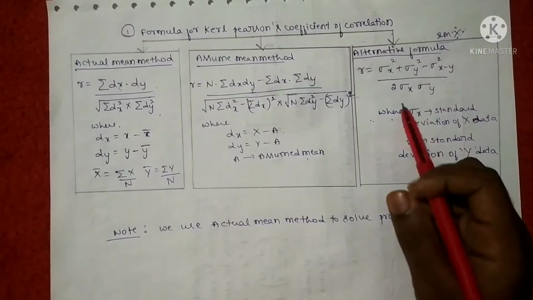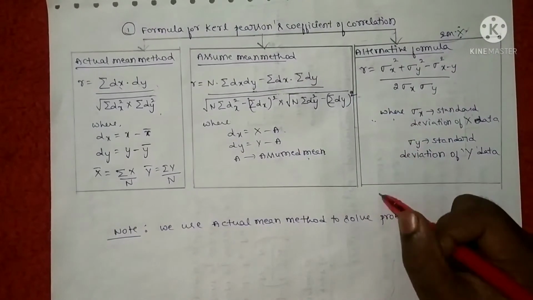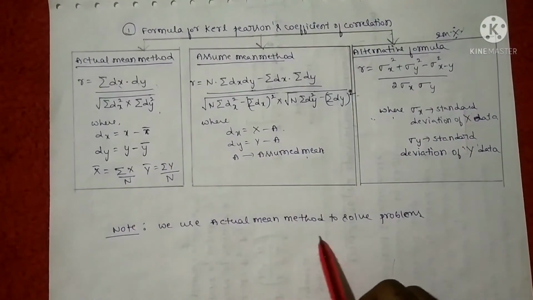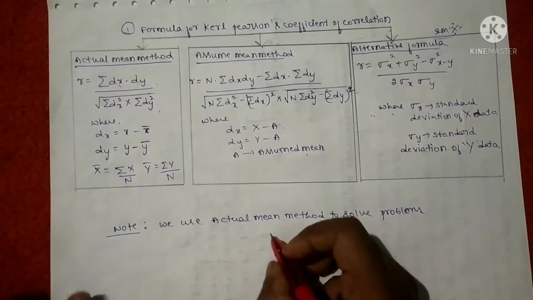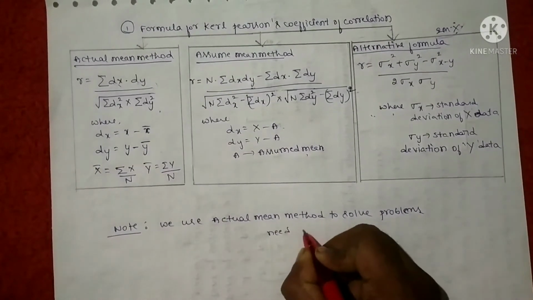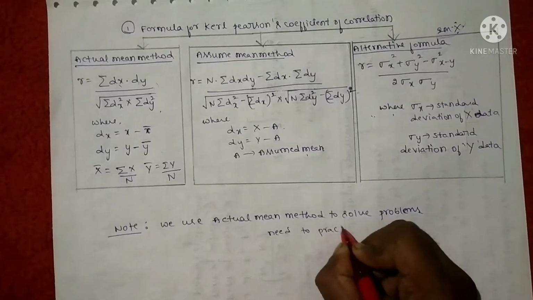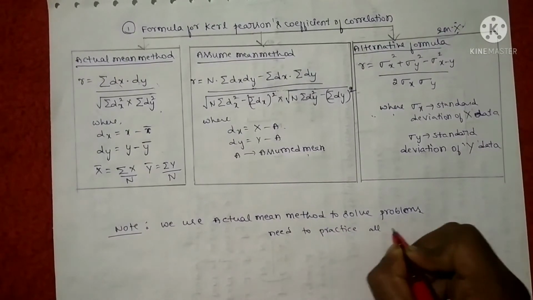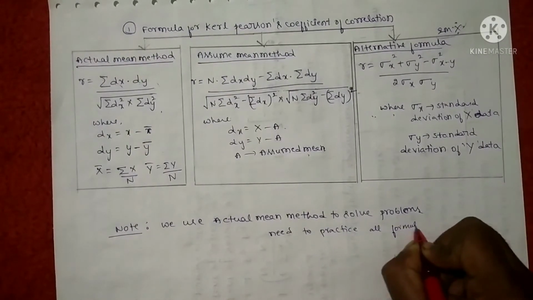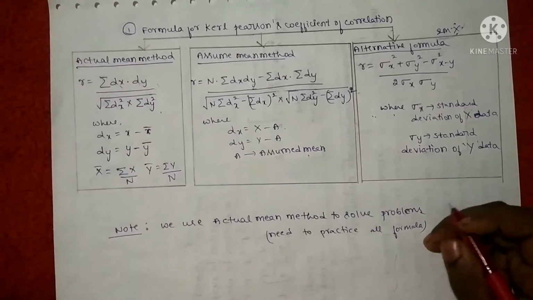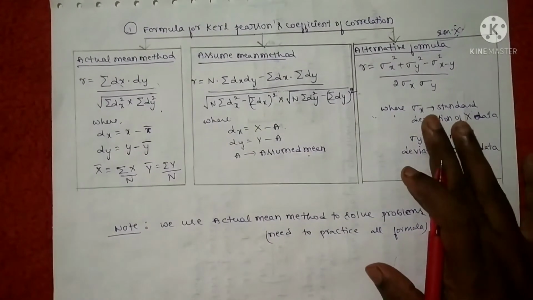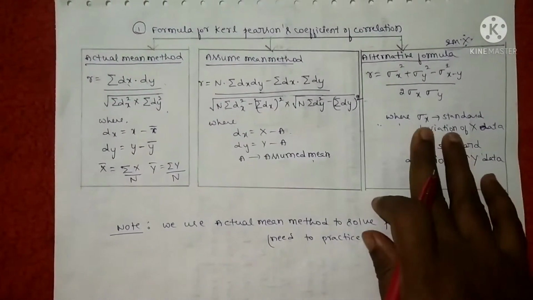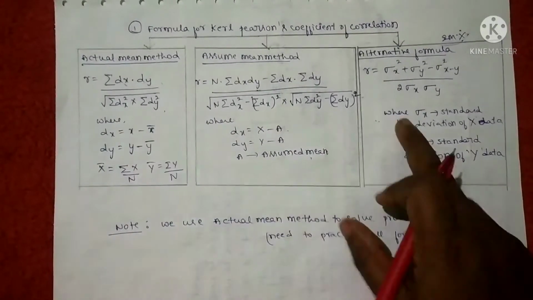Because it is important for 2 marks, and the respective terms are explained here clearly. So I have written clearly, and you need to practice all formulas. It is just for your reference, and at the last moment, if you are finding confusion in practicing all the 3 formulas, at least you can go through the first and last formula.